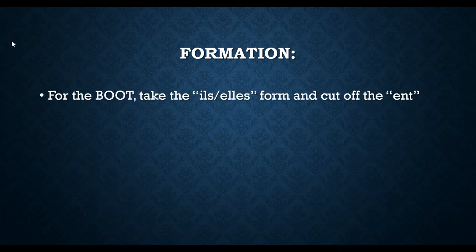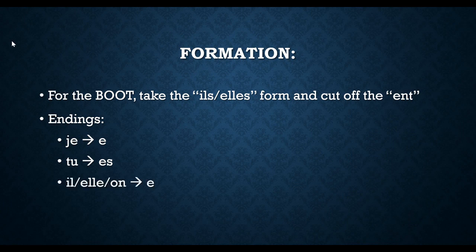Okay. Now, formation, first things first, for the boot, okay? So the je, the tu, the il, elle, and the ils, elles plural. All right, you're going to take the ils, elles plural form and you're going to cut off the ent, okay? Then the endings. For je, you're going to put an e. For tu, you're going to put an es. For il and elle and on, you're going to put on an e. And for the ils and elles, you're going to put the ent right back on.